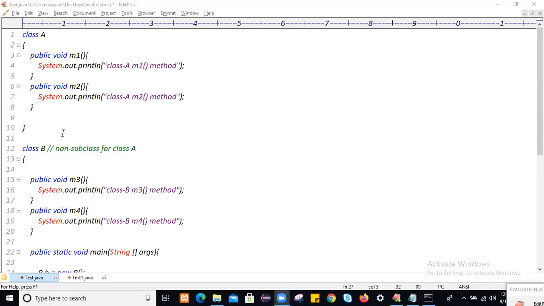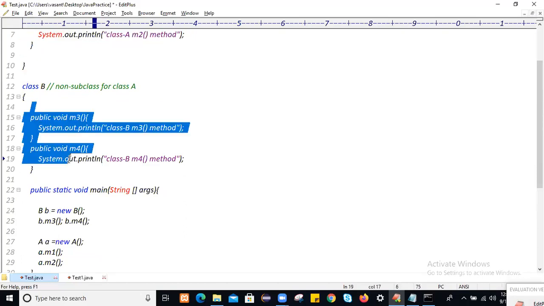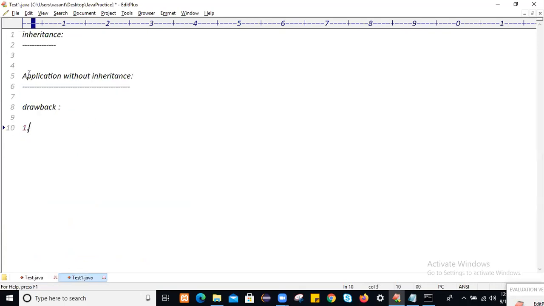Okay, this is class A and this is class B. So write the drawbacks of an application without inheritance. What are the drawbacks? The first drawback is what? It increases the length of the code and hence reduces the performance of an application. It increases the length of the code and it will reduce the performance.